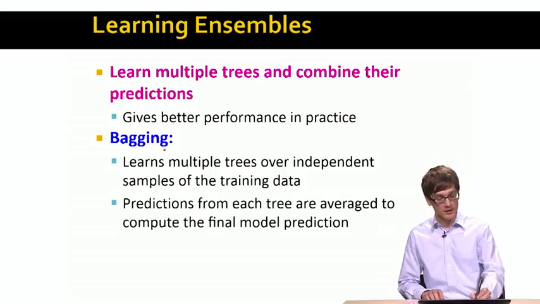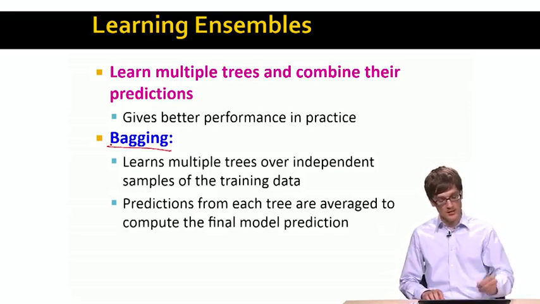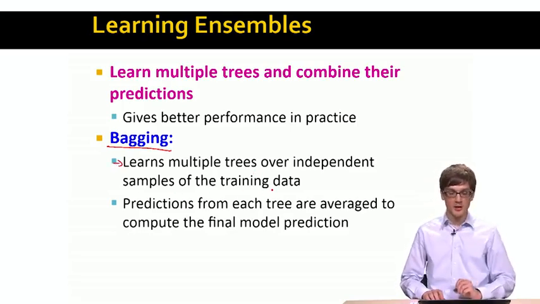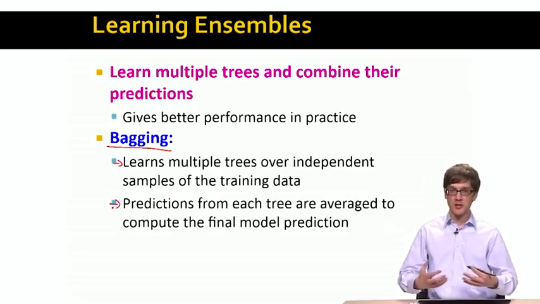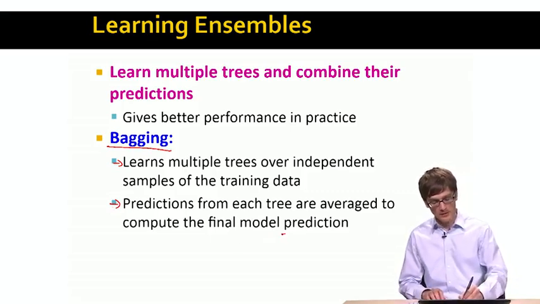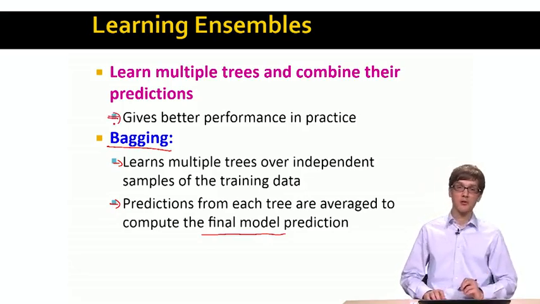So one method that does this is called bagging. The idea here is that we want to learn multiple trees over independent samples of the training data, and then prediction from each tree is considered. We average predictions from all the trees that we have and make the final prediction. It turns out that in practice, these bagging approaches work much better, especially if the classification or the prediction task is very hard.